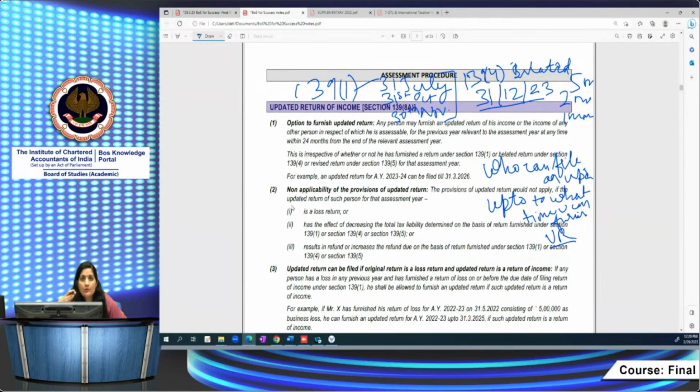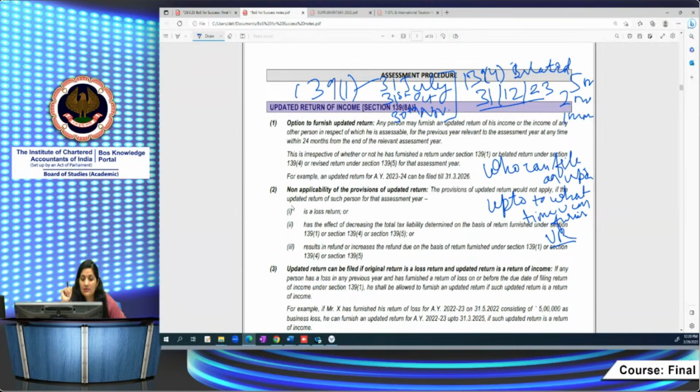It is not giving an option to all the assessees who have not furnished their return of income, or who were not able to revise the return of income within the timelines given in the Act. All assessees cannot come and file the updated return. There are certain restrictions. It must be a return showing additional tax liability, that means a taxpayer who wants to pay additional tax, then only you will be able to file the updated return. In case you want to reduce your tax liability, because you forgot to claim some deductions or exemptions, then you don't have the option to come under section 139(8)(a).